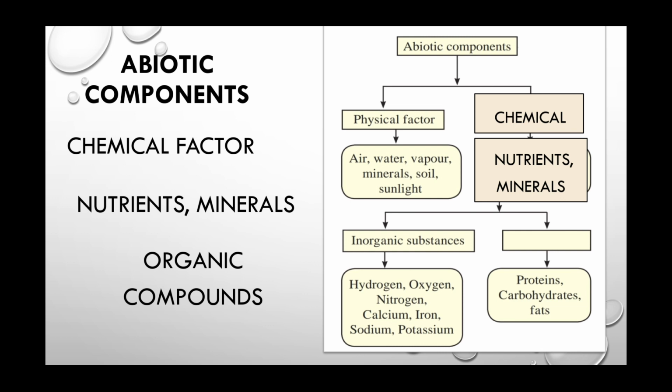Okay? Inorganic substances are hydrogen, oxygen, nitrogen and so on elements. While organic compounds, they contain proteins, carbohydrates, fats, etc. Any compound containing carbon, it is said to be organic compound. We have studied this. Okay.